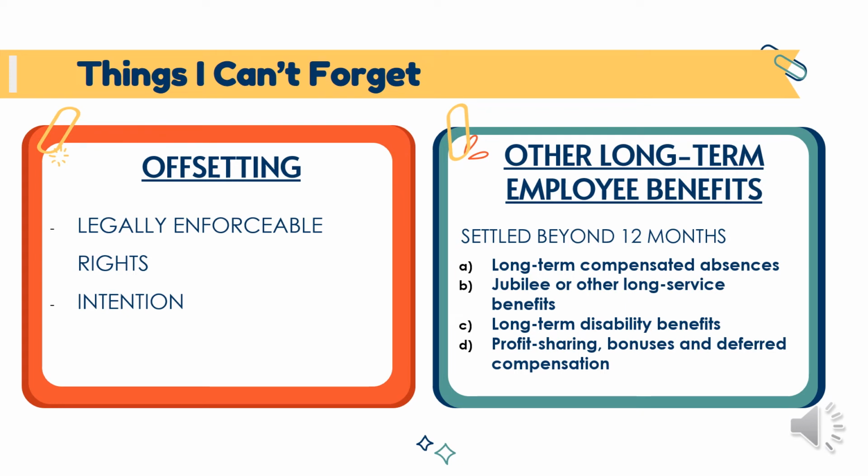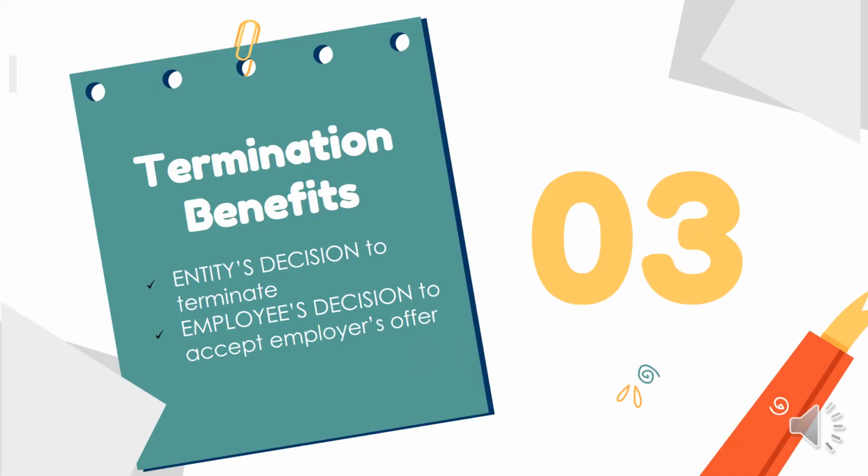Examples are A. Long-term compensated absences, B. Jubilee or other long service benefits, C. Long-term disability benefits, and lastly, profit sharing, bonuses, and deferred compensation. Next is yung termination benefits. Yung termination benefits ay pwedeng mahati sa dalawa.